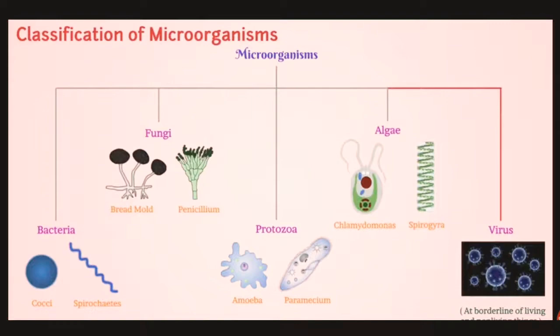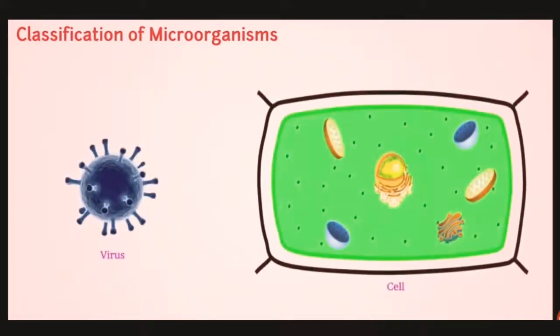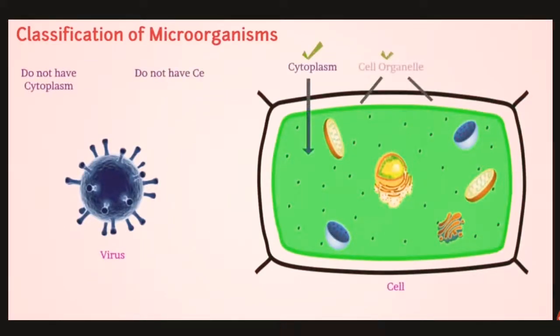When we compare the structure of a virus with any living cell, you will find that a virus does not have cytoplasm and does not have cell organelles. So it represents that they are non-living things.